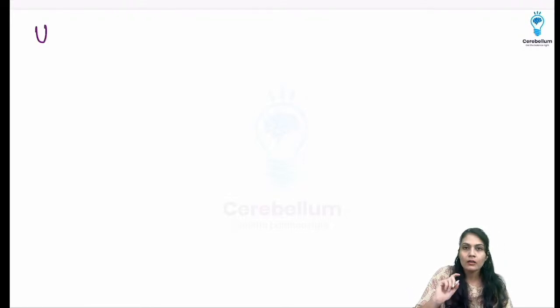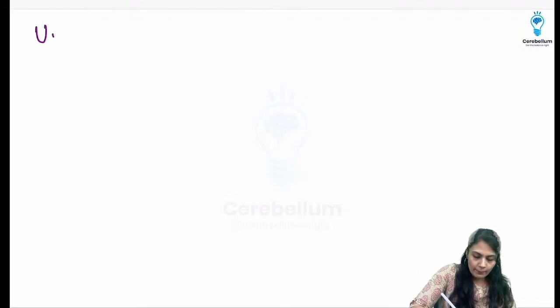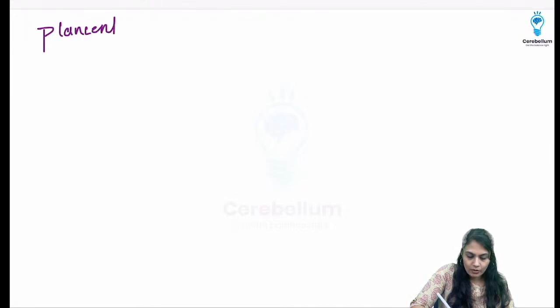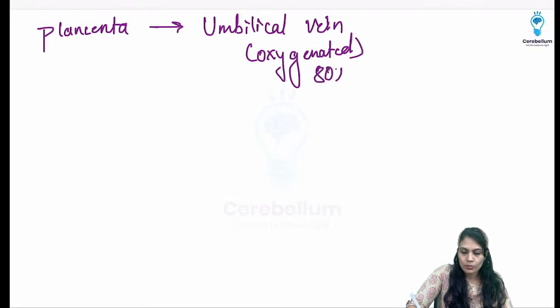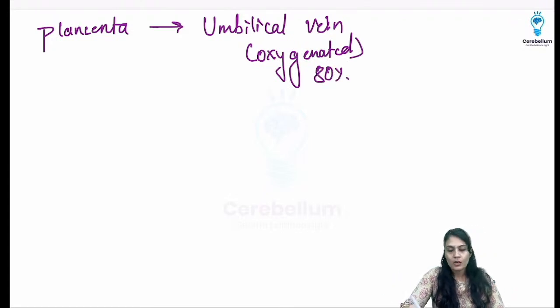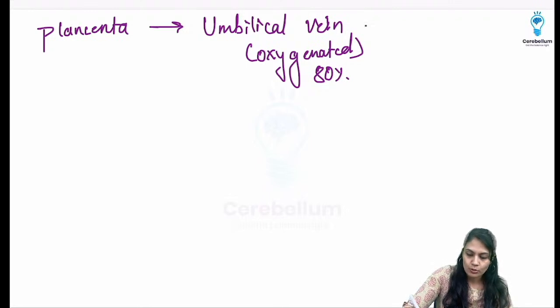So we'll make a flow chart, right? Let's start with the placenta rather than the umbilical veins. From the placenta it is going to go in the umbilical vein, which is carrying oxygenated blood. How much will be the oxygenation? Over here it is going to be 80% saturation.